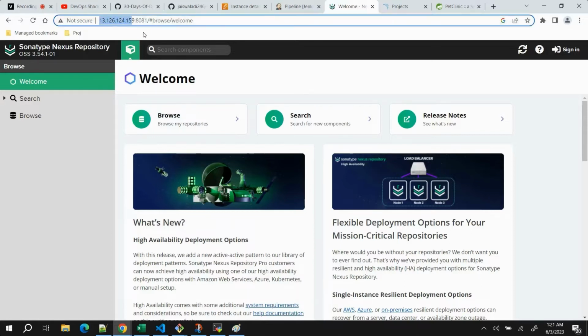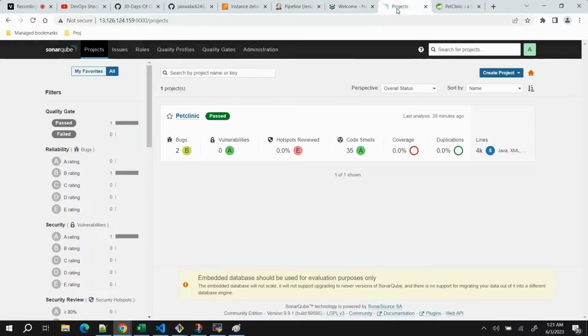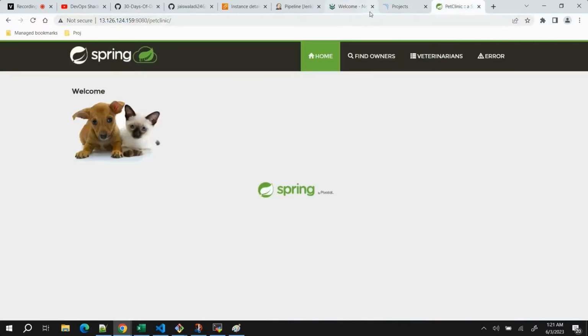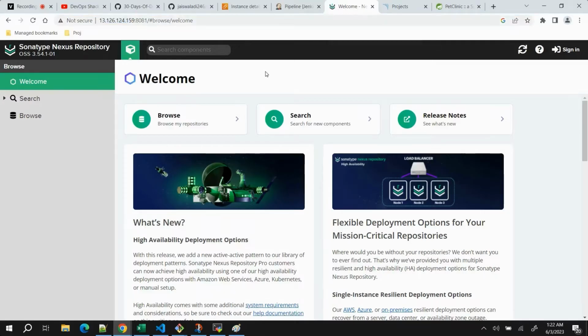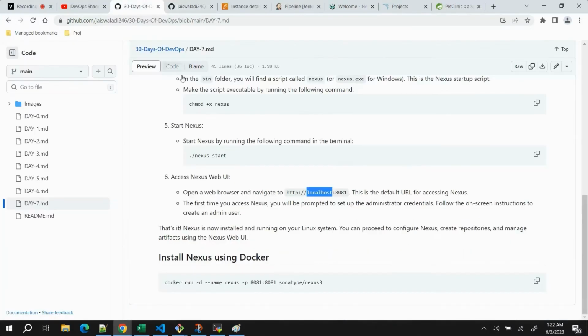Also, just to let you know, today I'm using a 16 GB RAM VM because I have configured so many things, like SonarQube, then Tomcat, then Jenkins, then Nexus, and Docker is also installed. So just to make everything smooth, I have a 16 GB RAM machine. So in this way you can set it up.